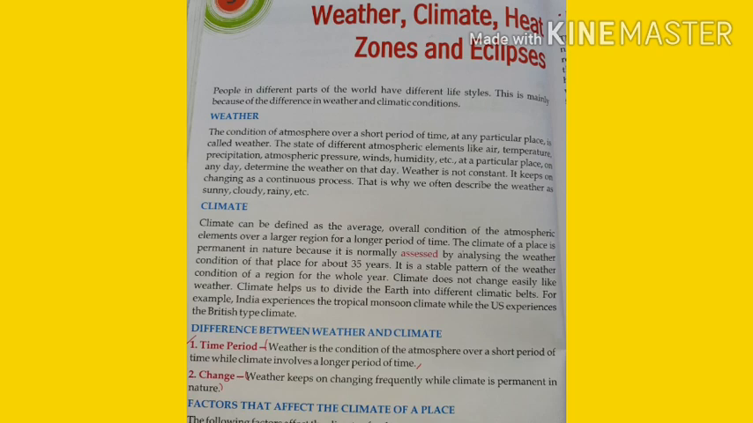Now, climate can be defined as the average overall condition of the atmospheric elements over a larger region for a longer period of time. The climate of a place is permanent in nature because it is normally assessed by analyzing the weather condition of that place for about 35 years.